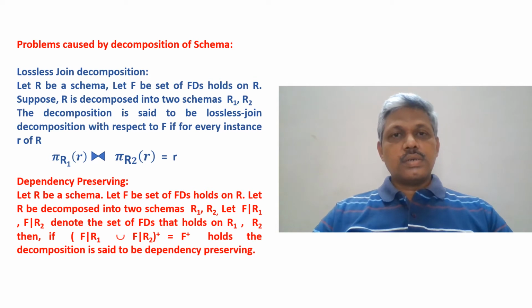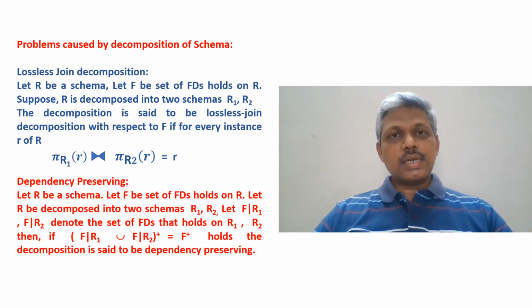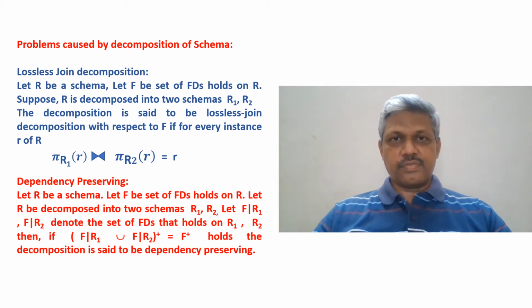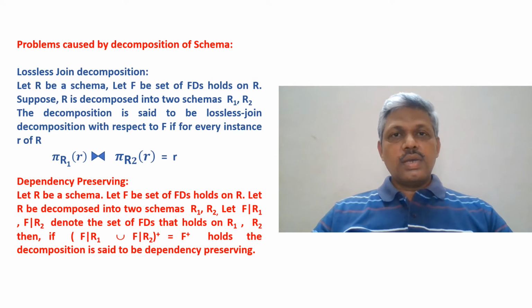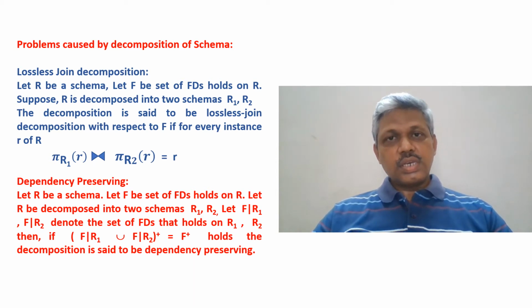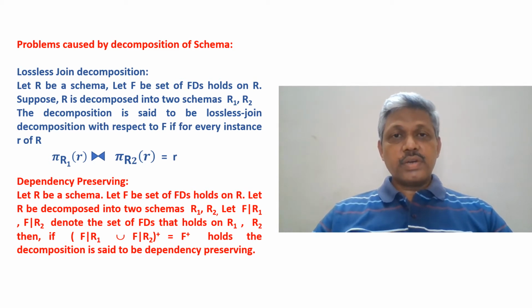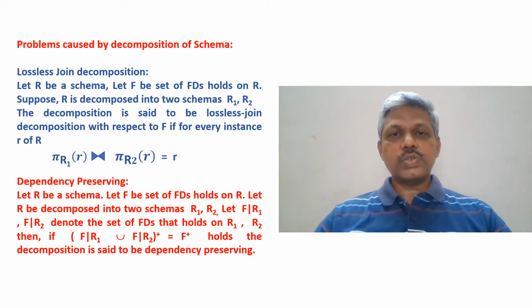The problem is whether the set of functional dependencies that can be generated from these two collections is equal to the set that can be generated from the original set F, that is the closure of F. So if I take the union of F restricted to R1 and F restricted to R2, the collection of functional dependencies, and take the closure of that, if this closure is equal to the closure of F of the original set of functional dependencies, that means whatever functional dependency exists on R in the closure of F should now also be obtainable from this union of functional dependencies that are holding individually on R1, R2.